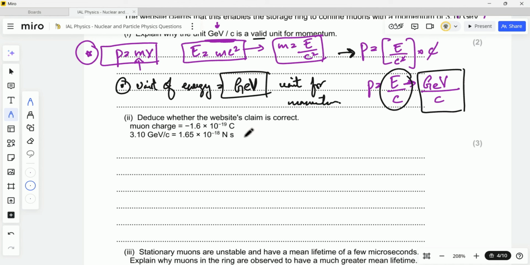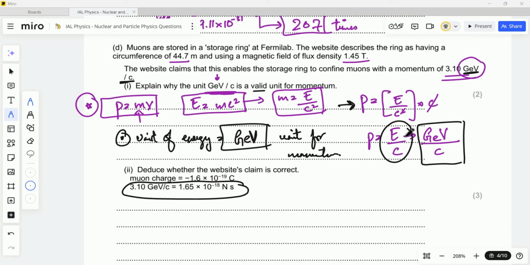Now let's move on to our next part that says deduce whether the website's claim is correct. They are saying that the muon's charge is 1.6 into 10 to the power minus 19 coulomb, whereas we have this value over here, a ratio that is provided, where they're telling us that 3.10 giga-electron volt per c is equal to 1.65 into 10 to the power minus 18 newton second. Okay, let's see how we solve this question now.